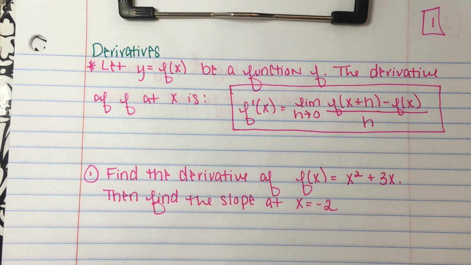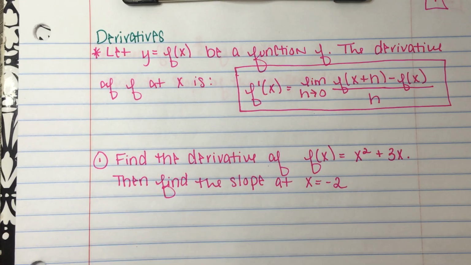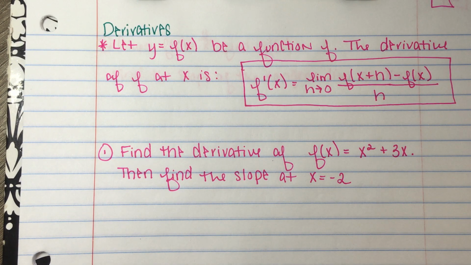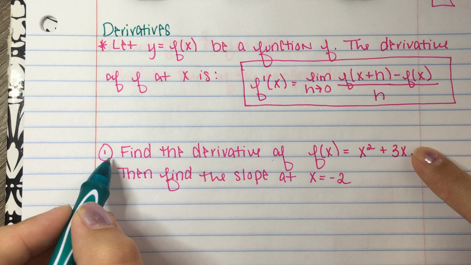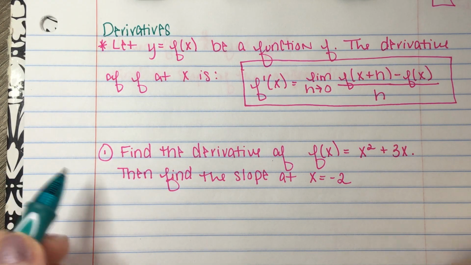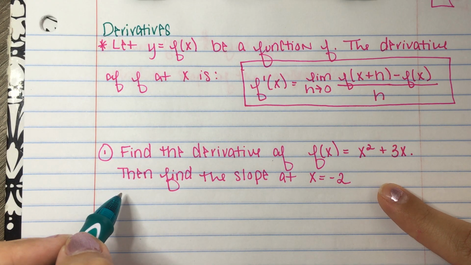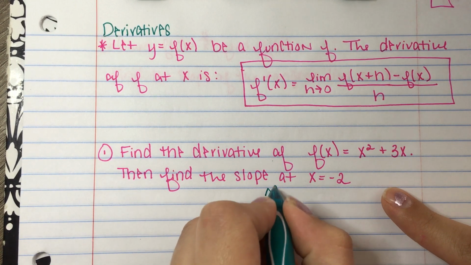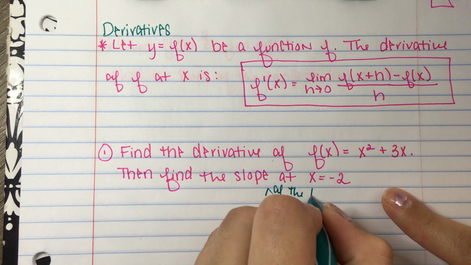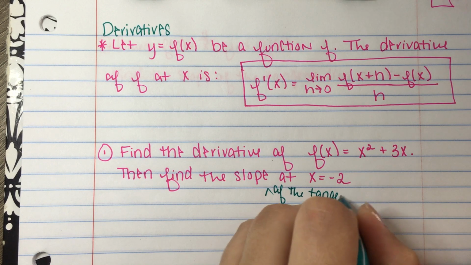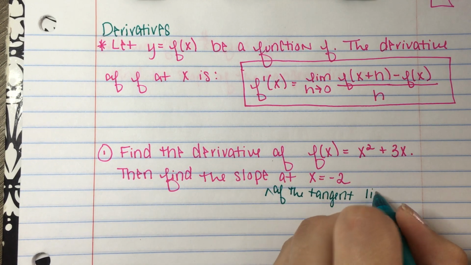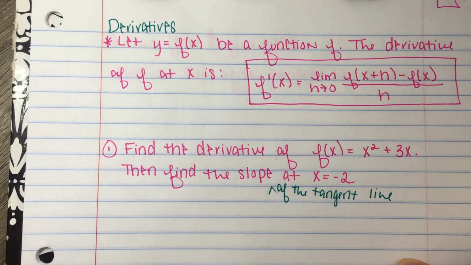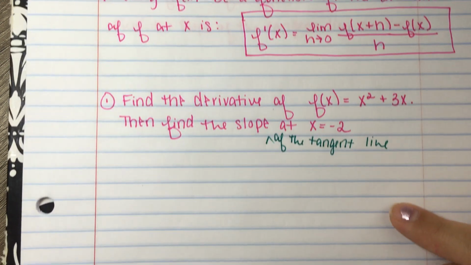All right, and then we're going to jump into some practice problems, and we're only doing 3 practice problems today. Here's the first one, and we're asked to find the derivative of f of x. That's our first step, to find the derivative of this function. Then once we have the derivative, we're going to find the slope of the tangent line at x equals -2. So let's get started with that derivative first.